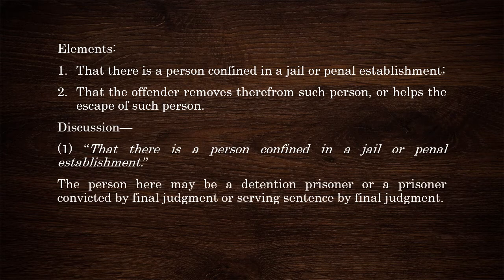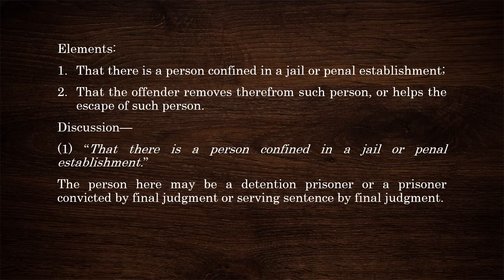The person here being referred to in the first element may be a detention prisoner or a prisoner convicted by final judgment or serving sentence by final judgment. When you say detention prisoner, this refers to a person who is accused of a crime and who is temporarily confined in a jail or penal establishment while his case is pending or is not yet terminated.